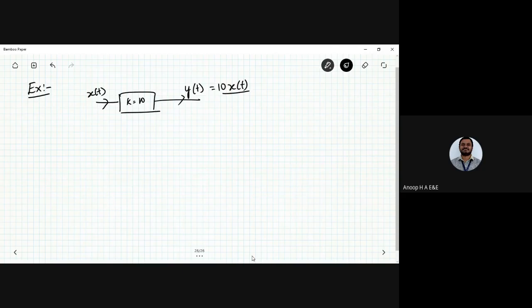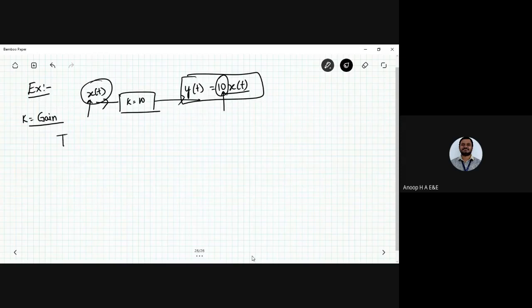So the amplitude is increased to 10 times that of the original amplitude. The value k generally represents the gain of the system, with input and output x of t and y of t.